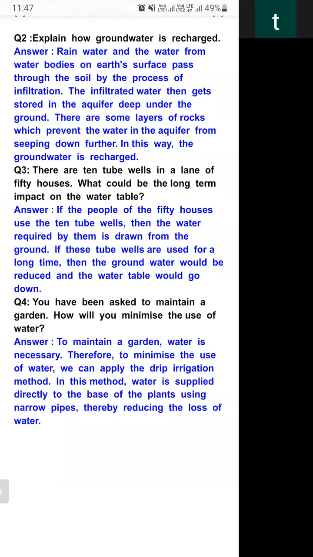Yes, but you can write also some line about rainwater harvesting if you want. Therefore, to minimize the use of water, we can apply the drip irrigation method. In this method, water is supplied directly to the base of the plant using narrow pipe, thereby reducing the loss of water. To maintain a garden, water is necessary. Yes, water is to grow any type of plant.